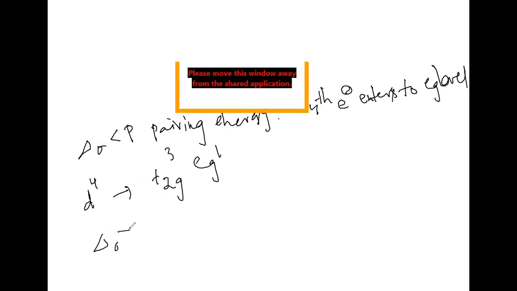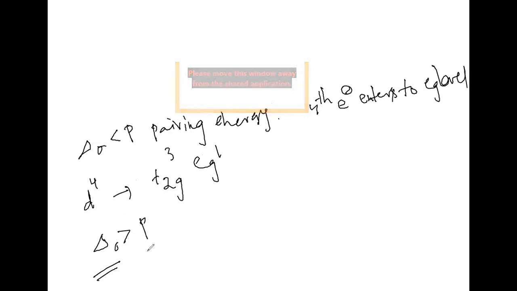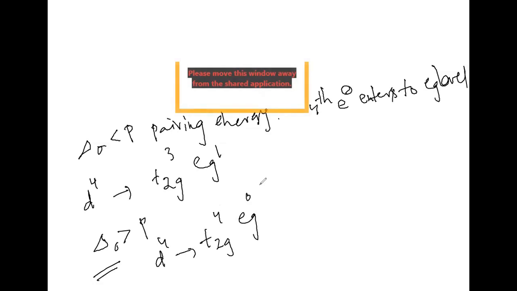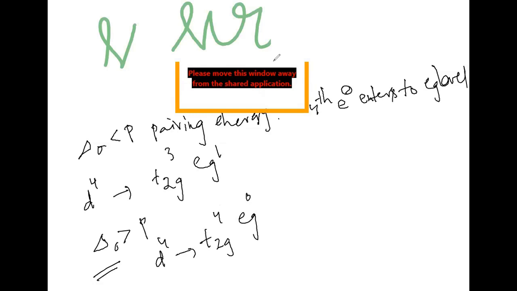If delta naught is greater than P, when crystal field stabilization is more, only then can we expect pairing of electrons. That time we can write the d4 configuration as t2g4 eg0, like this we can take. Is it clear, what I'm speaking? Yes, sir. Right.